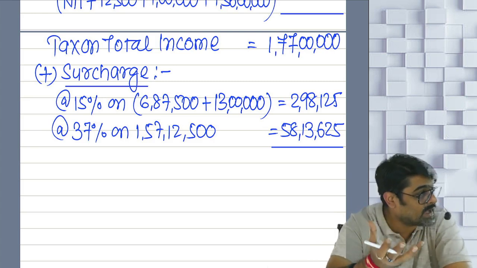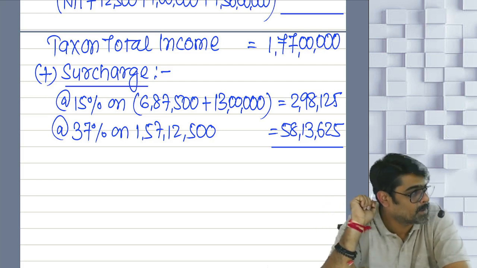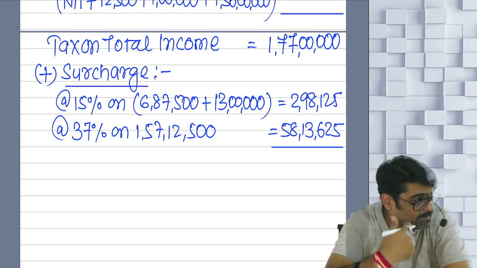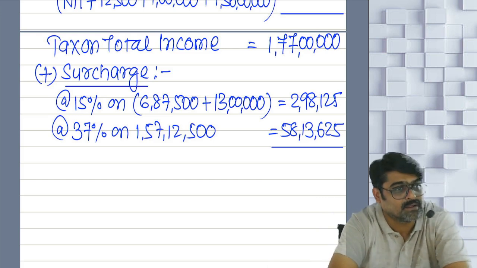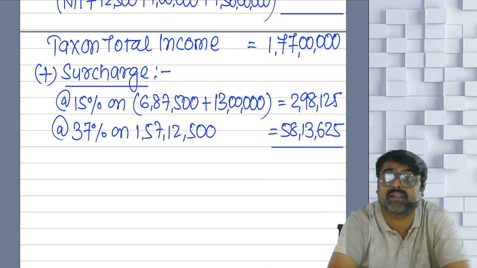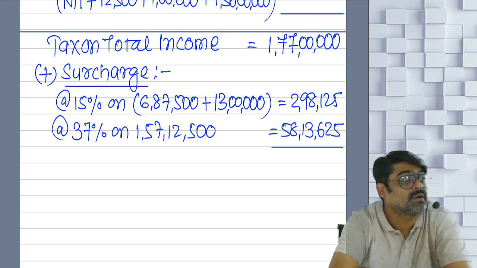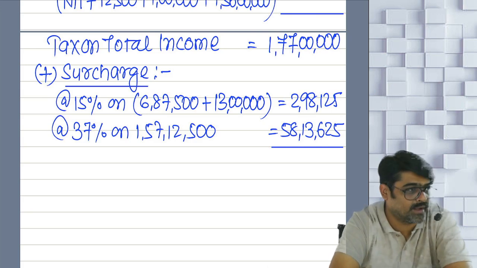If the government snatches this much tax from you, will you be interested in paying taxes? No. That is the main reason why people evade their taxes, because the tax rates are too high.